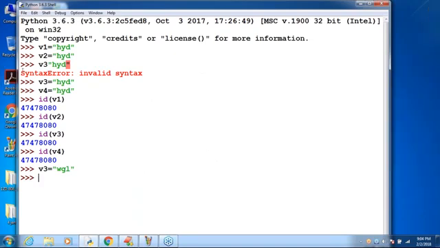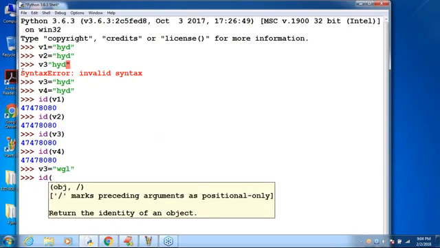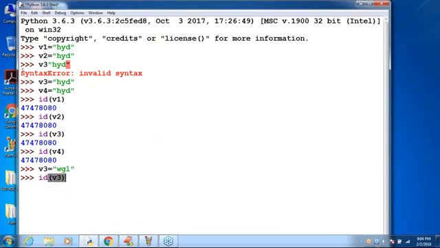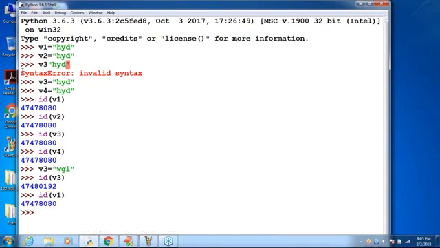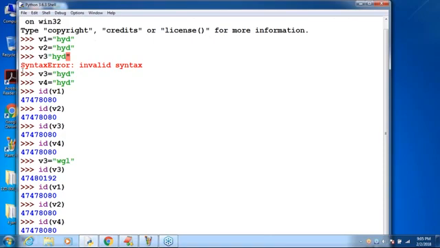Okay, now observe. Ask the question: id of v3, sir. Is it the same address or a different address? Now you can ask the id of v1: same answer. The id of v2: same answer. The id of v4: same answer. Are you getting it? The id of v4: same answer.